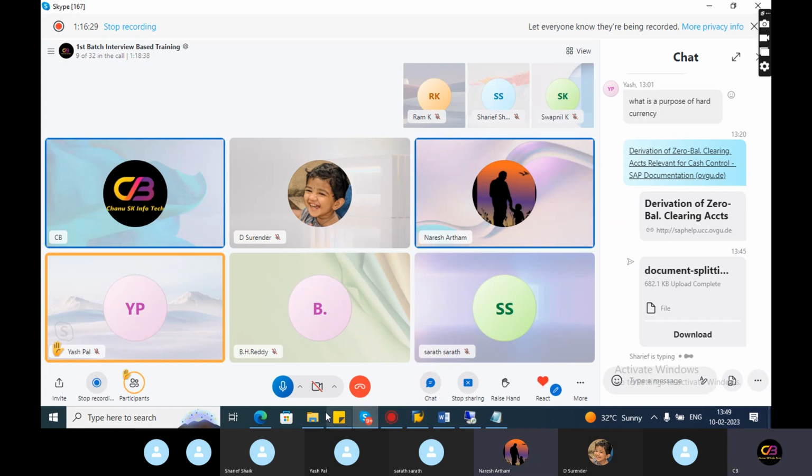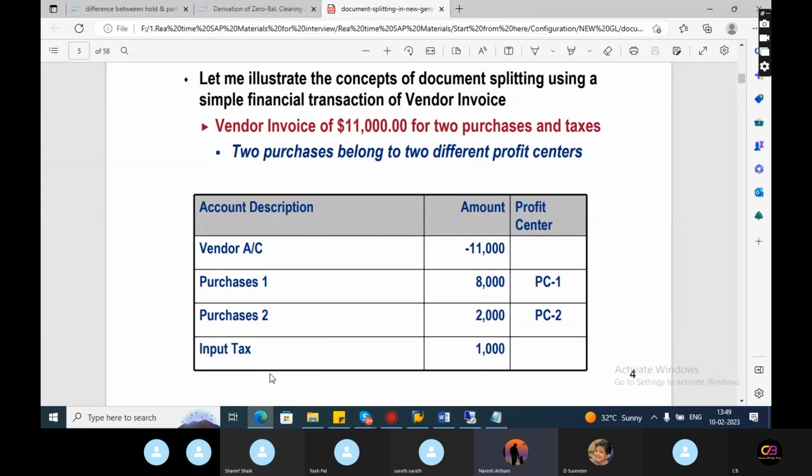I mean, also splitting, right? Other than vendor, sir, other than the reconciliation account, I want to capture the profit center automatically by the system, sir. So in this case, constant will help, sir. See, you can also post a vendor invoice to raw material purchase. Yes, sir. So here raw material is a balance sheet. Yes, sir. Raw material cost should be captured through profit center and segment.